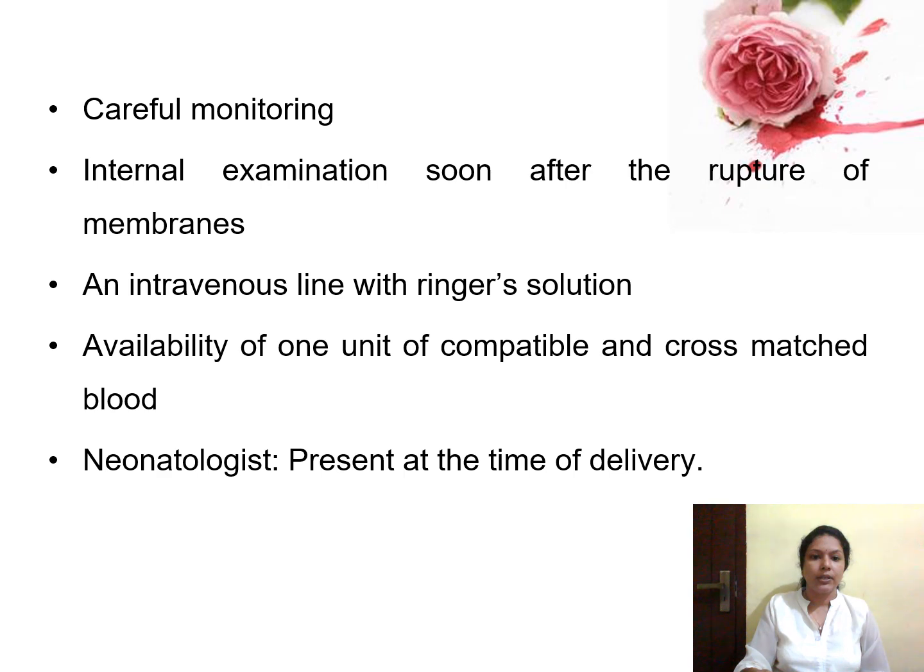In the first stage of labor, you should do careful monitoring of the progress of the labor and the condition of the fetus. If the membranes rupture, you should immediately do an internal examination to identify whether cord prolapse is present or not. You should start an IV line with Ringer lactate solution, arrange 1 unit of cross-matched blood, and a neonatologist should also be present at the time of delivery.